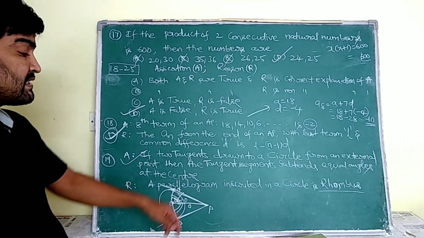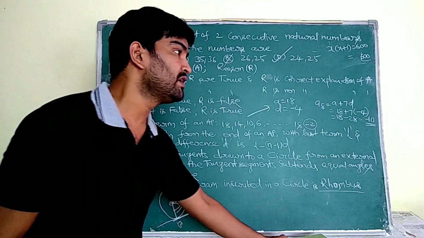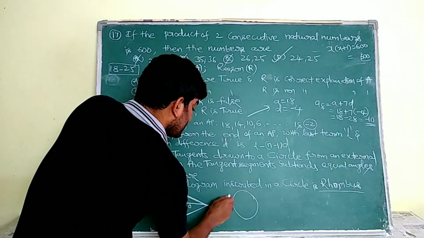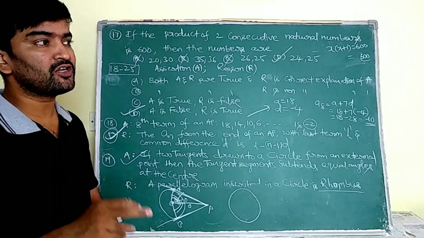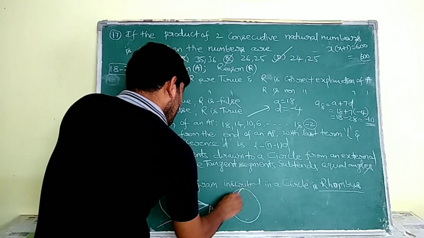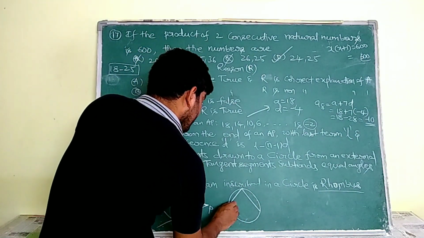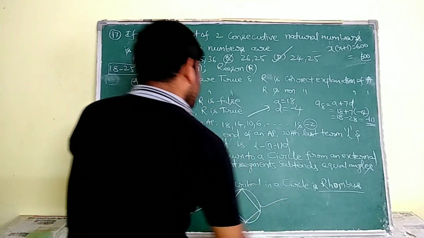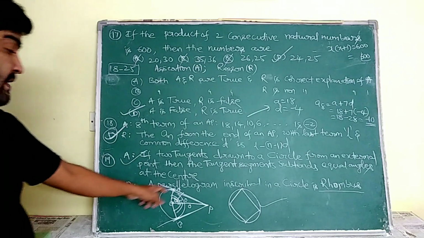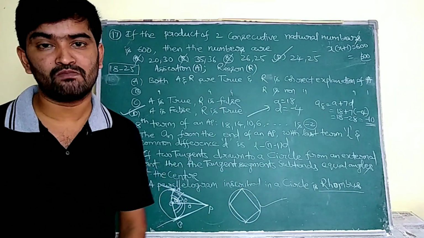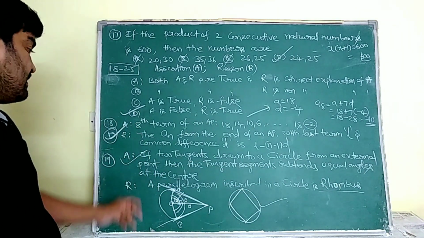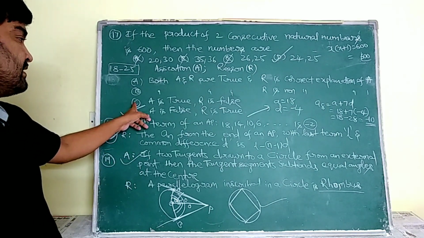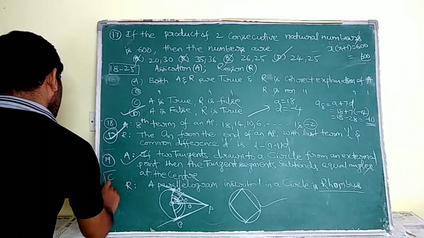Next, a parallelogram inscribed in a circle is a rhombus. We know that a parallelogram can never be inscribed in a circle. If a parallelogram is inscribed, then it becomes a rectangle. So here he said the parallelogram inscribed in a circle is a rhombus. So that is false. That means A is true. Now, A is true means again I am going to write option C here.